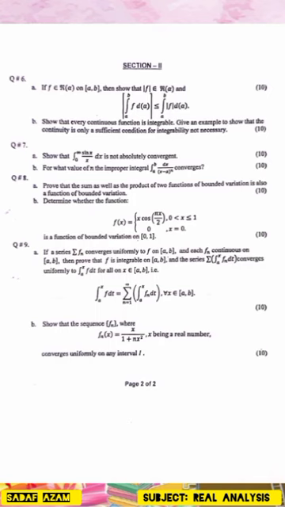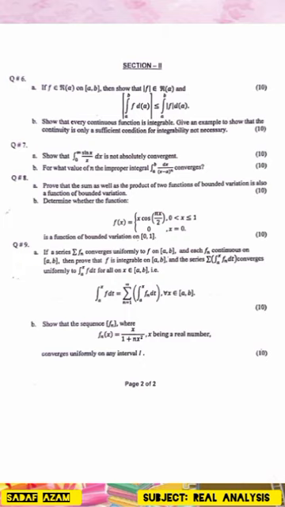Section 2. Question number 6a. If f belongs to R(alpha) on [a, b], then show that the modulus of f belongs to R(alpha) and the modulus of the integral from a to b of f d alpha is less than or equal to the integral from a to b of the modulus of f d alpha. B. Show that every continuous function is integrable. Give an example to show that continuity is only a sufficient condition for integrability, not necessary.